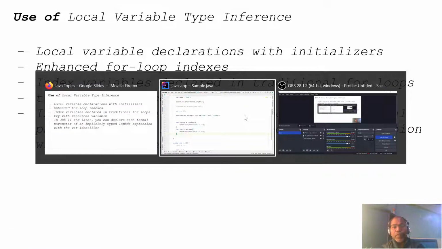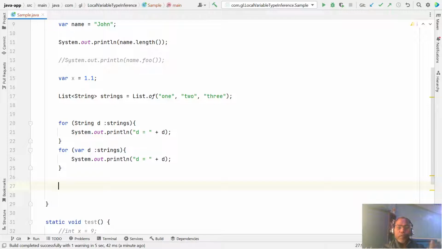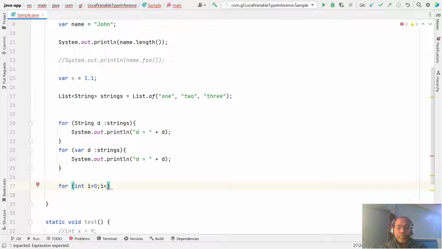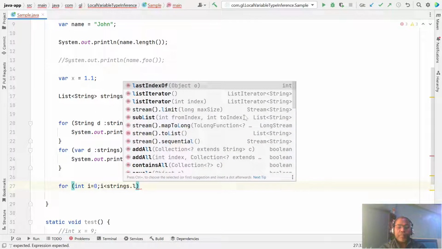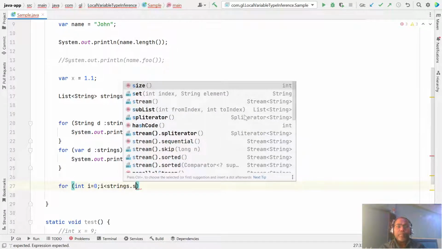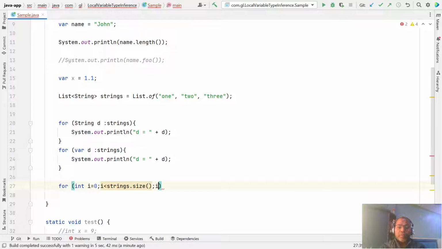For example, for int i equal to 0, i less than the list size, i plus plus.